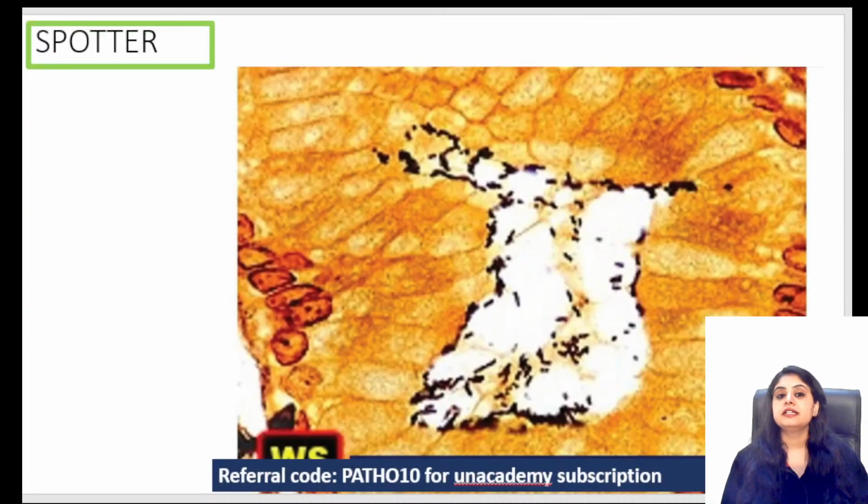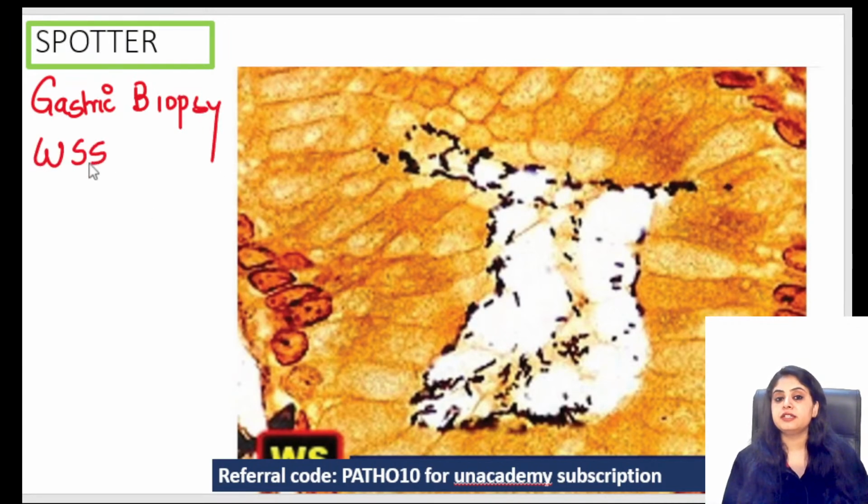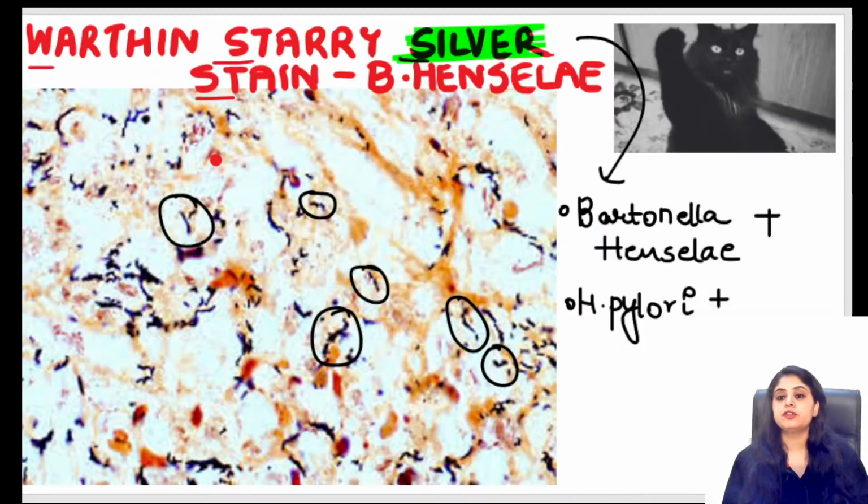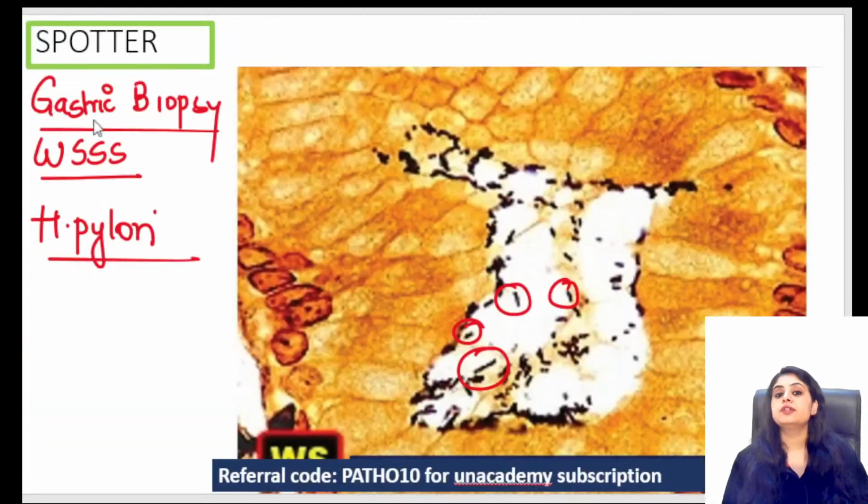If I say, guys, this is a gastric biopsy, now what is your answer? This is a gastric biopsy and I have used Warthin Starry Silver Stain. So now you will say, okay, the black organisms that I'm seeing over here are obviously a case of H. pylori. Like in the earlier case, I gave you a history of cat scratch, so that diagnosis was Bartonella henselae. Here I gave you a gastric biopsy as the site, so your diagnosis becomes H. pylori. Okay, let's move on to the next one.